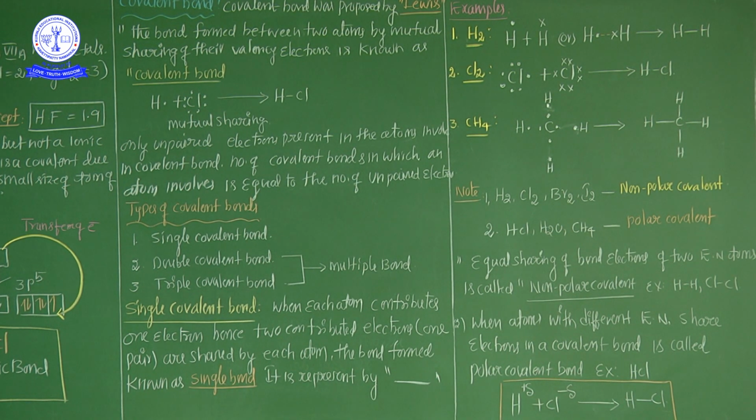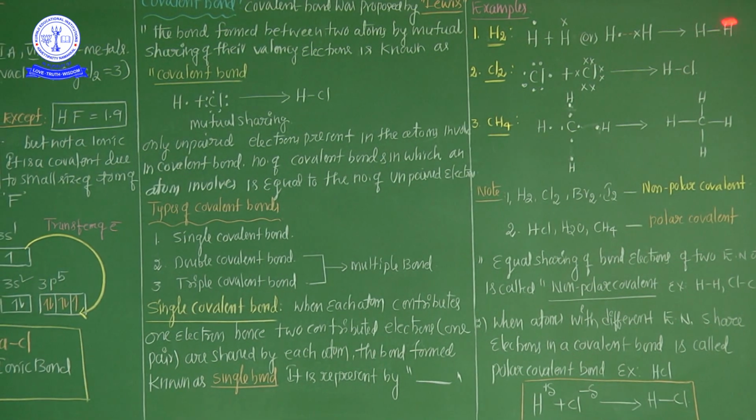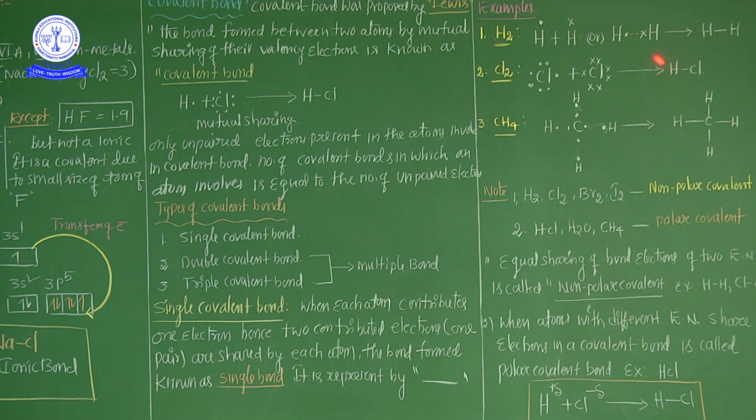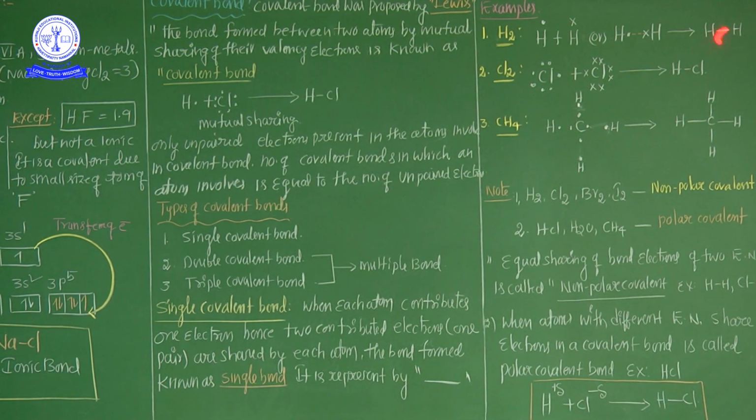For example, one hydrogen is involved in the covalent bond with one more hydrogen. What happened? Now see here. This is one hydrogen, this is one hydrogen. Both hydrogens have the same electronegativity values. So both hydrogen atoms are equally sharing the two electrons.